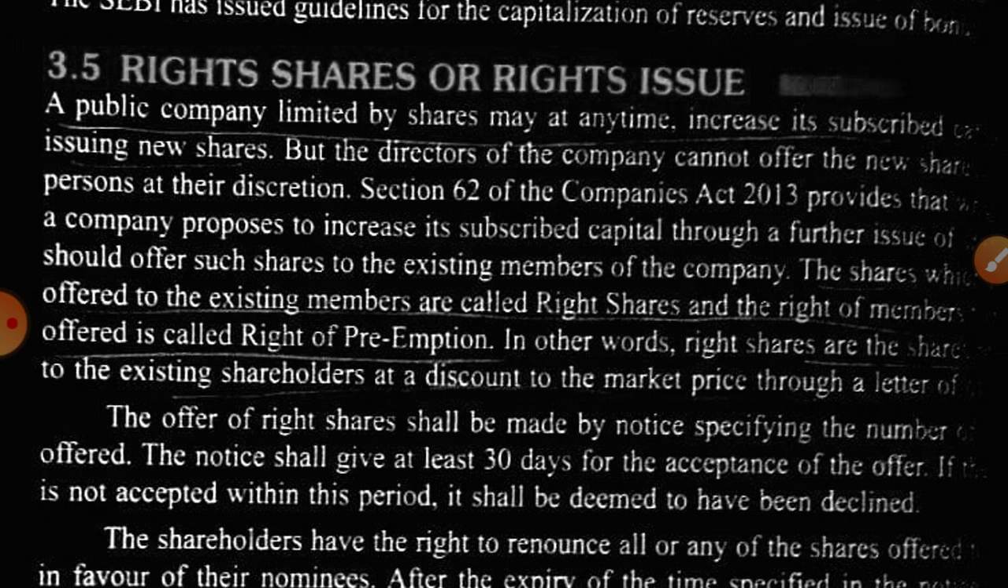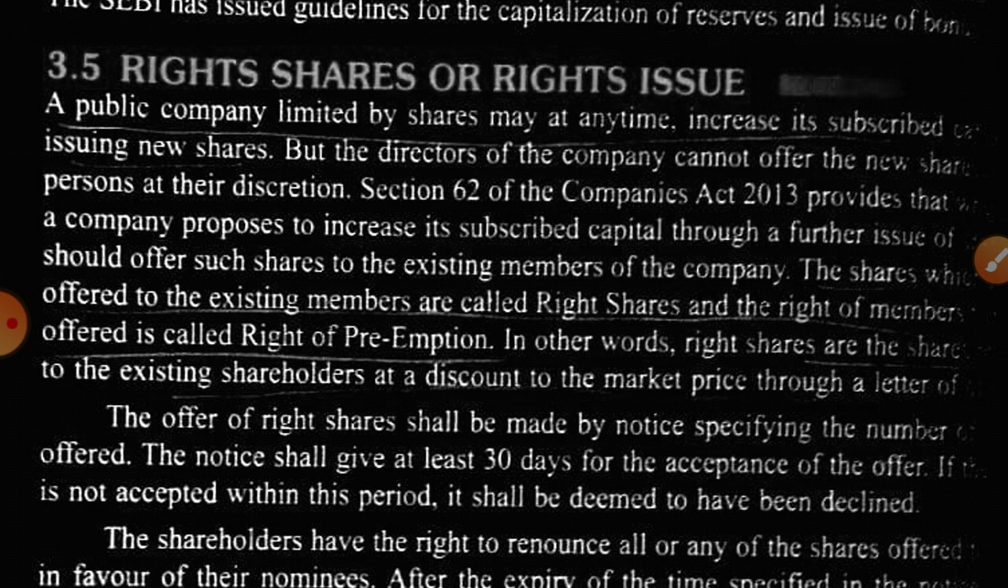Is this clear? So this right is known as the preemptive right, which a shareholder gets. The shares at a discount go to existing shareholders, not any other person, only the existing shareholders. Is this point clear to you? Now a time period of 30 days is given to the shareholders to make a decision whether they want to purchase the shares or not. If they are willing, they can purchase, or they can transfer the right to their nominee as well.